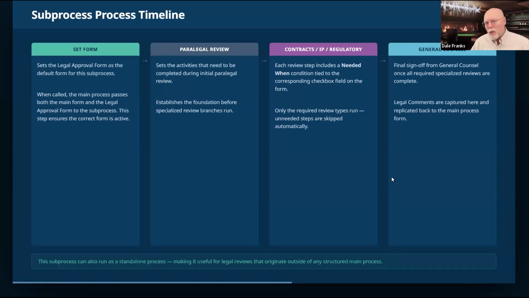Now, one of the reasons why I'm doing it this way and using the extra forms and making it a little more confusing is because what I think I want for my legal team is to have the same set of information before them every time. And so they're seeing the same form with the same structure and the same issues, all the same information from all of my sub processes.